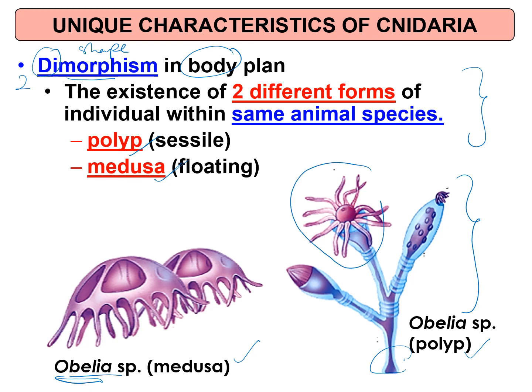This one is for feeding, this one is for reproduction. This one for feeding sebab dia ada tentacles. So this one for reproduction, this polyp, reproduction polyp, it will detach from the body parts and then it will grow into a medusa.